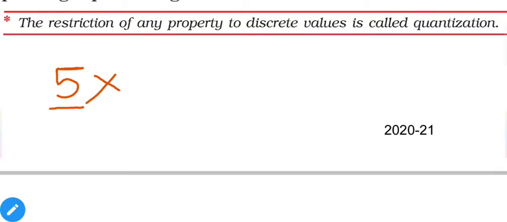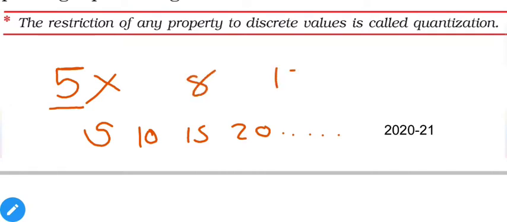That means it should be 5 or 10 or 15 or 20 and so on. It cannot be 8, 12, 14, 16, etc. These types of values are not allowed. They are discrete values, so this is why it is called quantization.